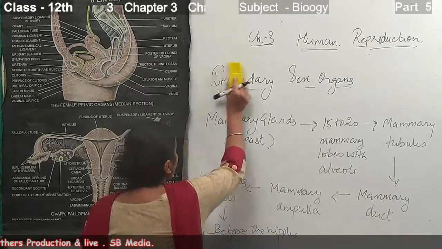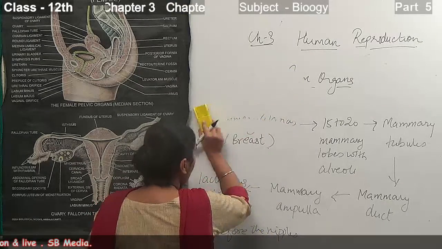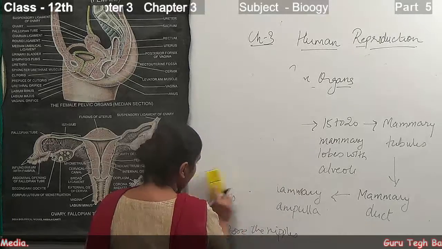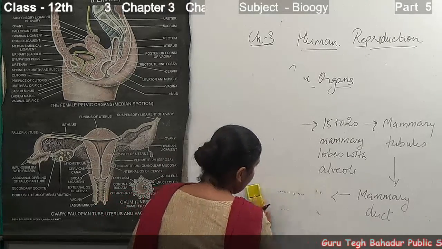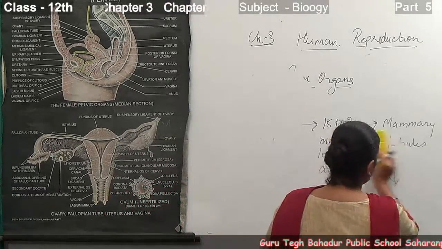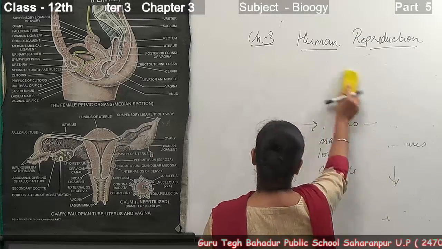Next is the last topic of the female reproductive system, the external genitalia.